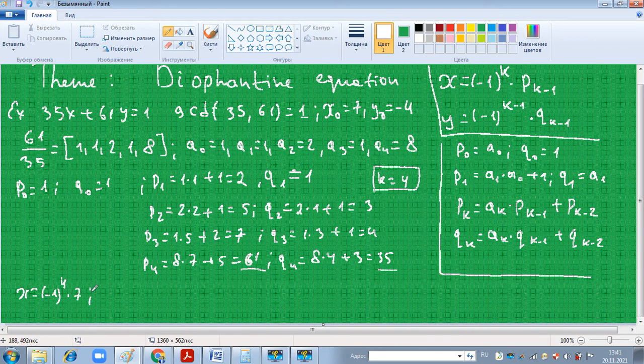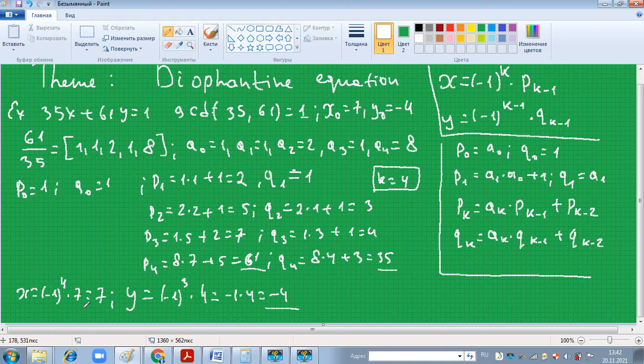Negative 1 to an even power is 1, times 7 equals 7. y equals negative 1 to the power of k minus 1, that is 4 minus 1 is 3, negative 1 to the power 3, times q sub k minus 1, which is q sub 3 equals 4. So negative 1 times 4 equals negative 4.